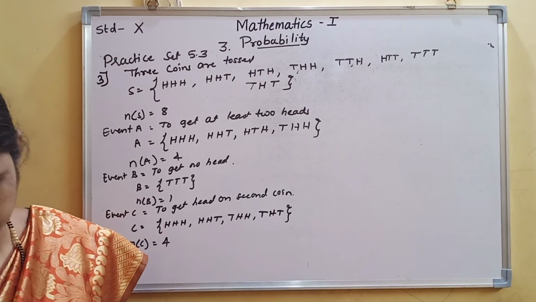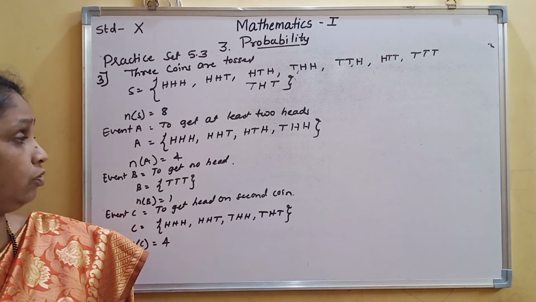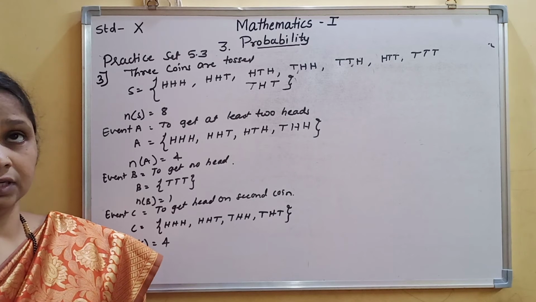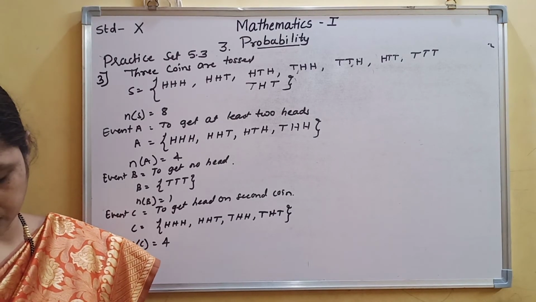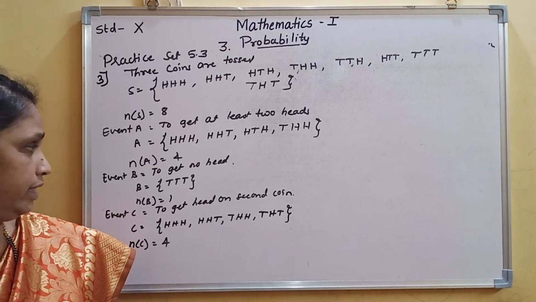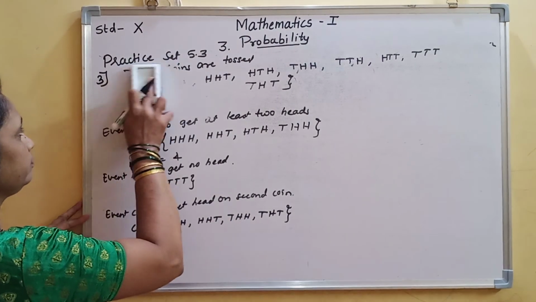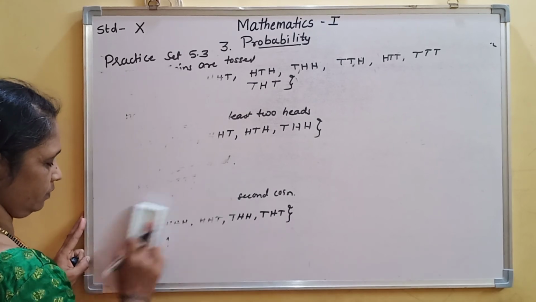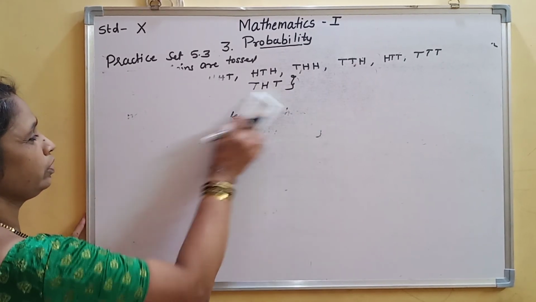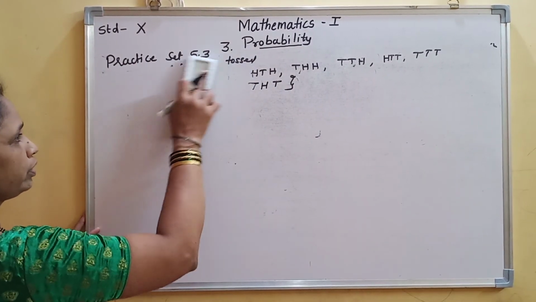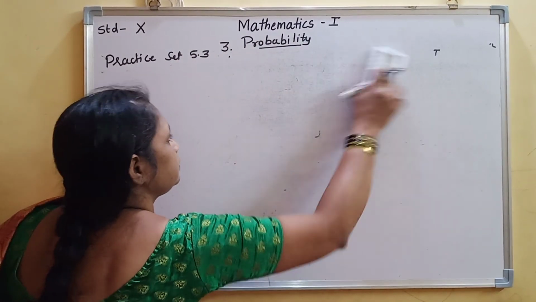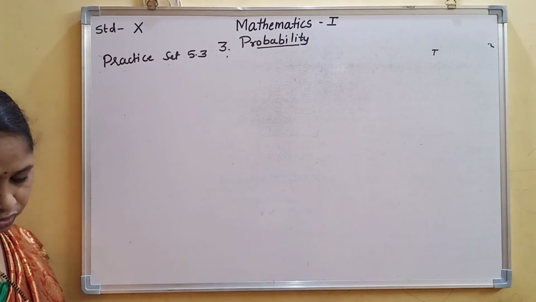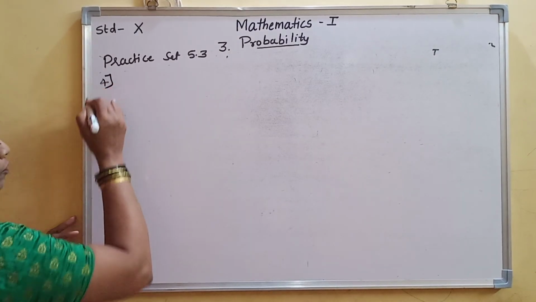Okay, this is over. Now this was all over three examples. So I hope you followed how you have to write the events. Next is question number 4. Now I am going to give only the sample space, the rest you are going to solve.